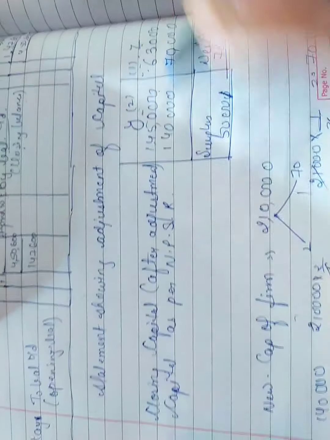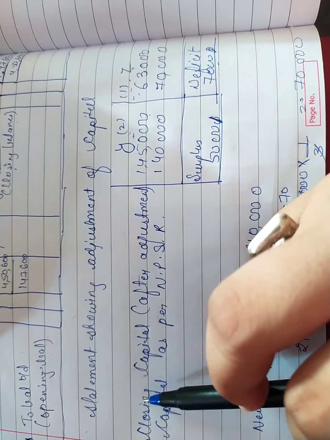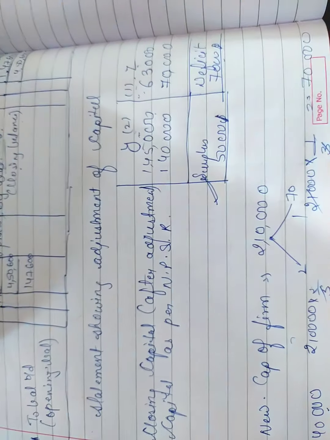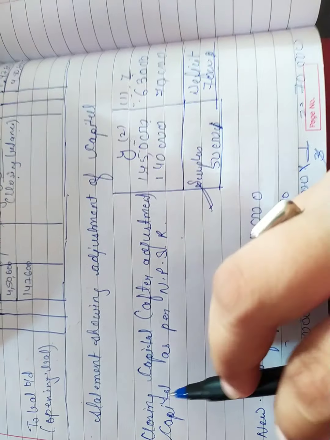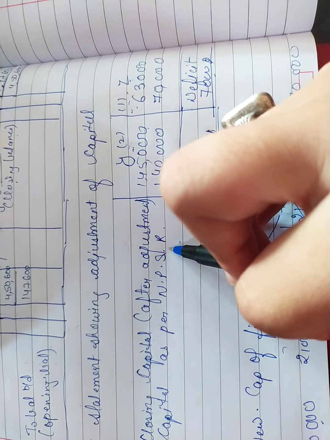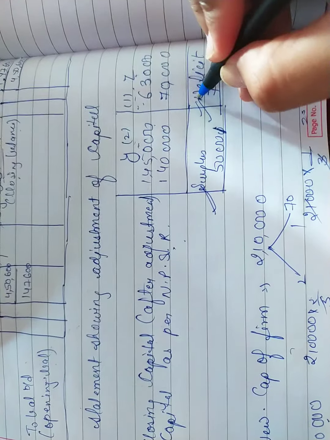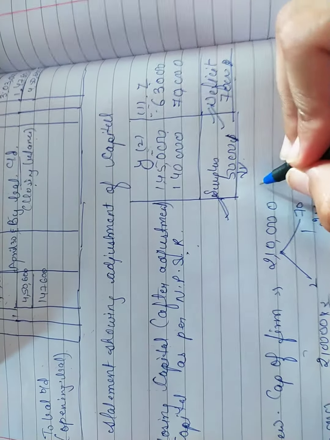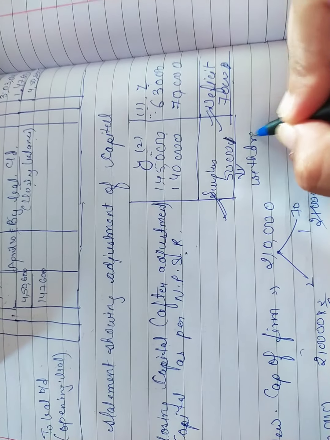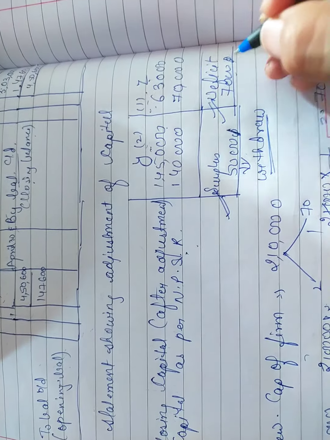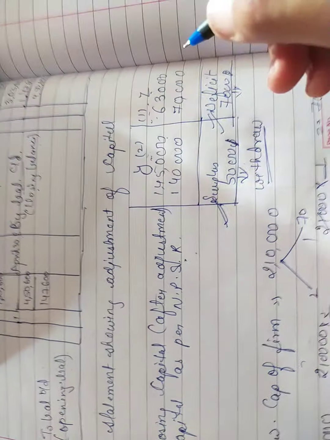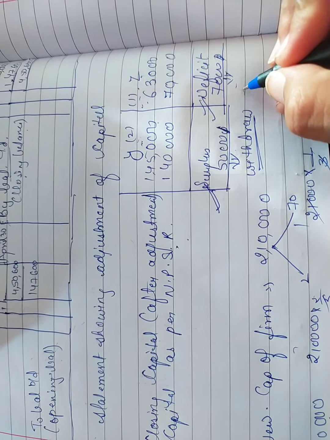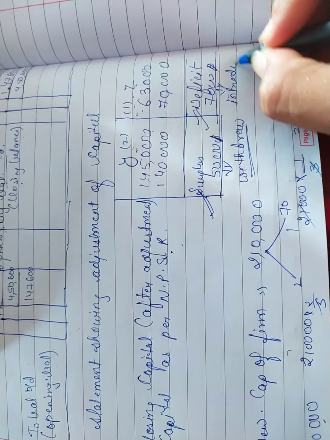So students, before making entries, the first thing we should be clear about is that if the closing capital is more, then it will leave a surplus. And if the capital according to the new profit sharing ratio is more, then it will show the deficit. If there is a surplus, then that particular partner will withdraw the amount because it is a surplus. And if there is a deficit for that particular partner, then he will introduce more cash. It means he will bring it.